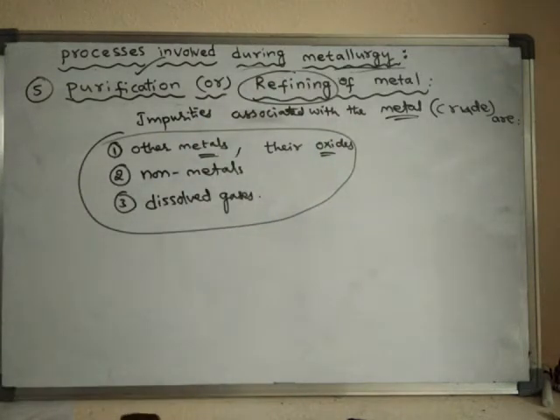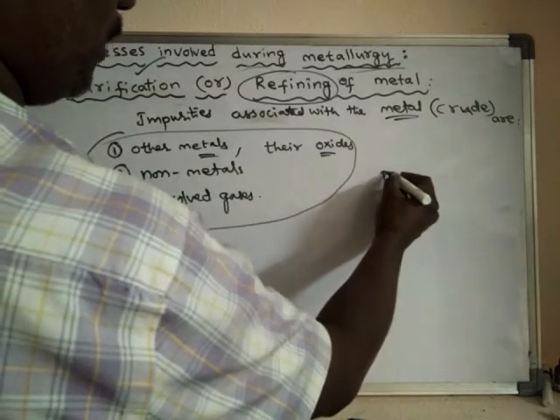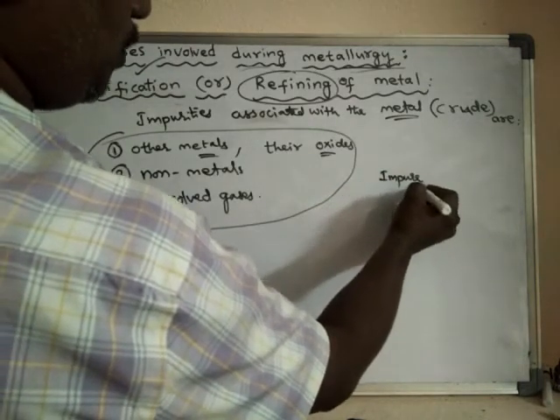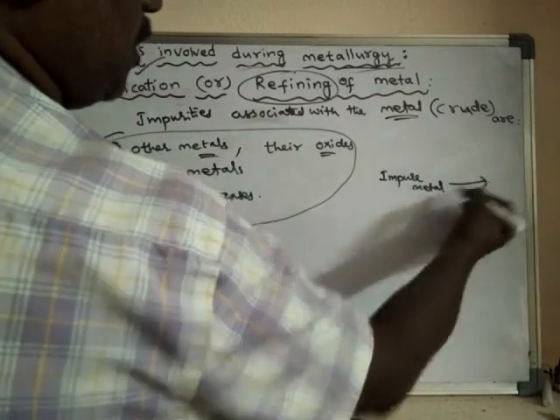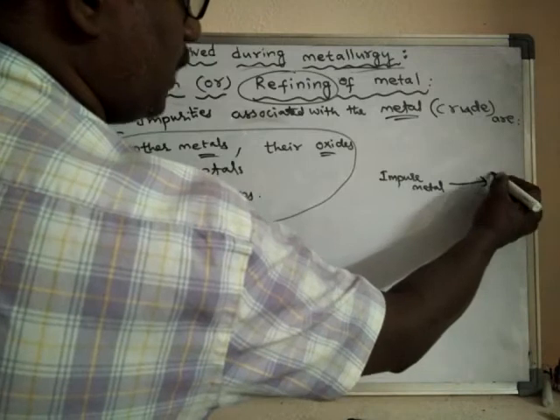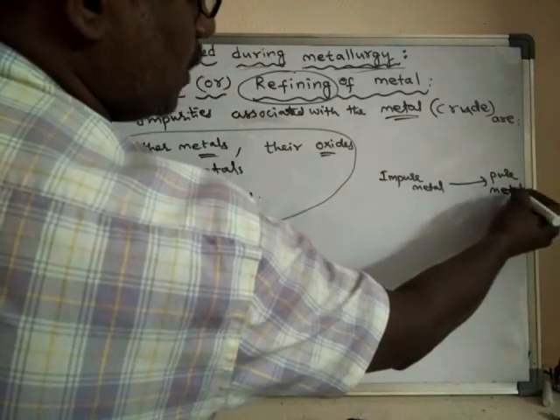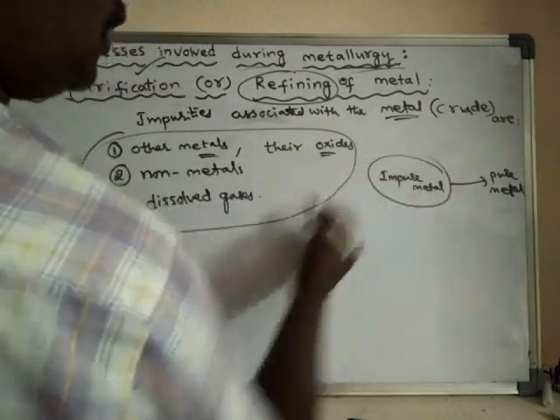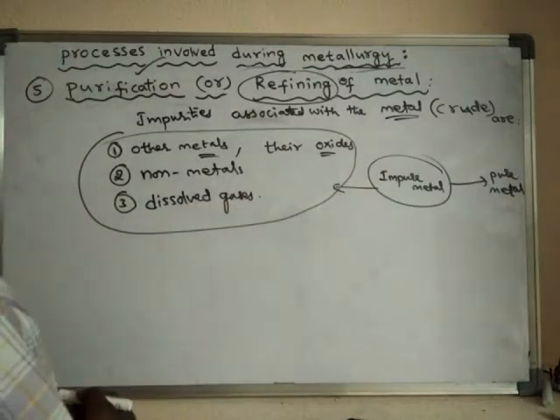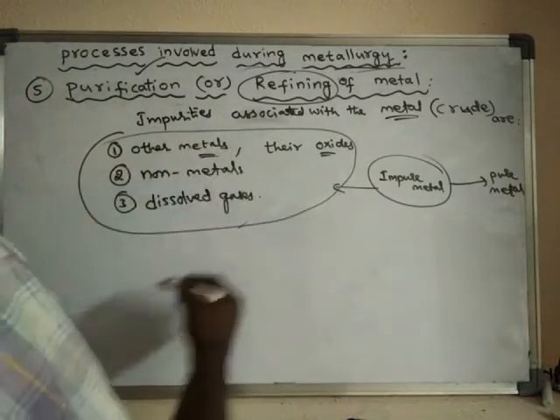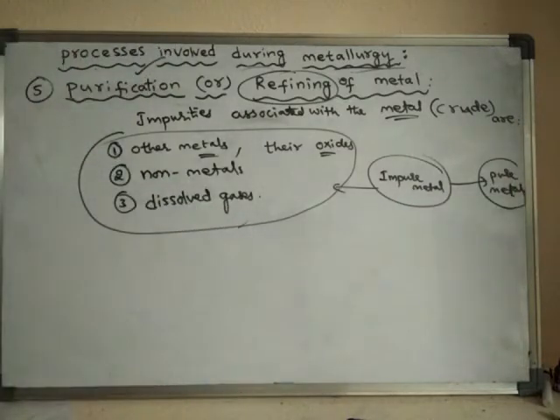So that the impure metal can be purified, and finally we'll get pure metal. For the conversion of impure metal into pure metal there are several methods, because this impure metal has some impurities like this. We have to remove all these impurities and finally get pure metal. That method is called purification or refining of the metal. So what are the different methods useful for the purification of metal?